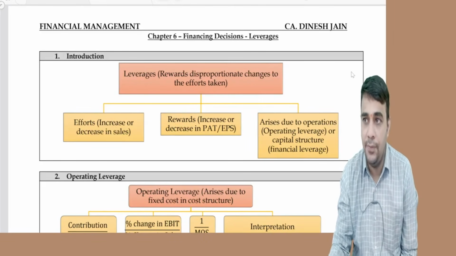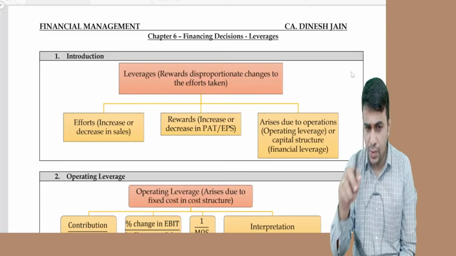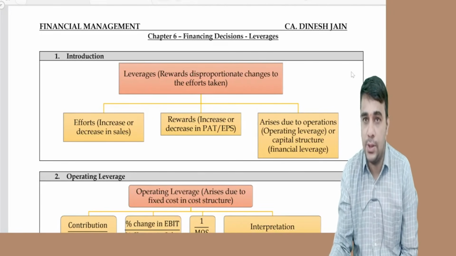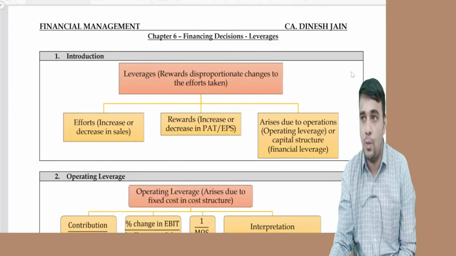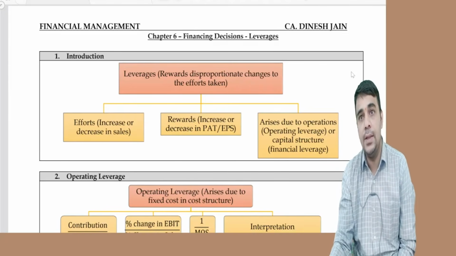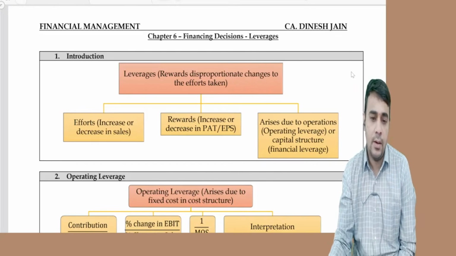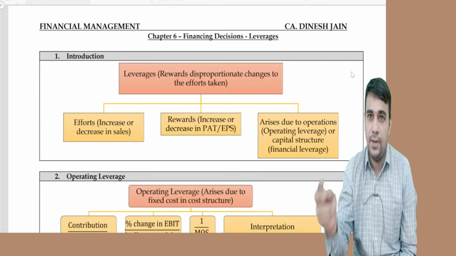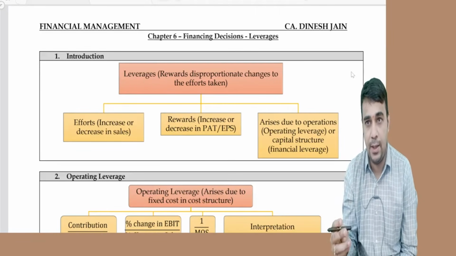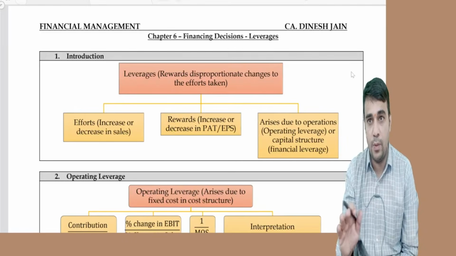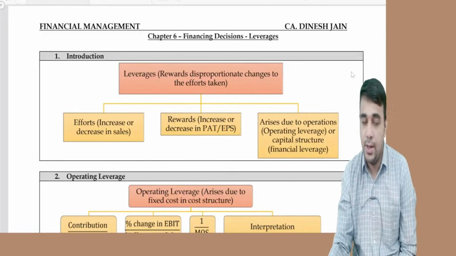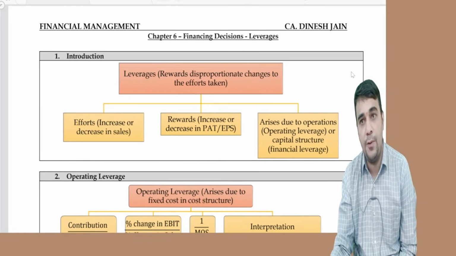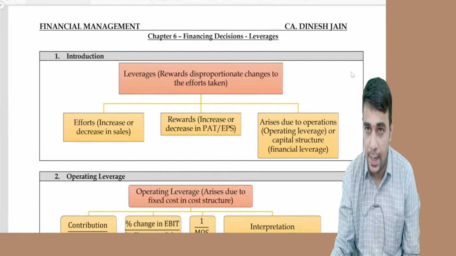I'm starting with the leverages chapter, the smallest chapter in the entire material and the most important chapter. Very, very frequently tested. One question 100% comes from this area in most exams. Concepts are going to be very limited. By now you would have understood, even in the first chapter, cost of capital, concepts were limited, and we practiced a lot of questions. Ratio analysis, same happened. There are only 3-4 concepts here. Let us try to understand them first.